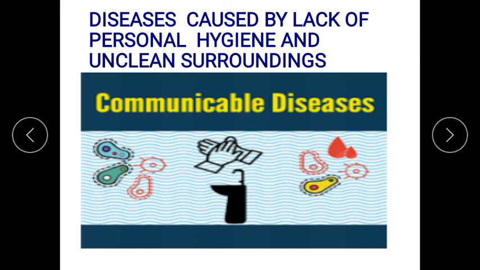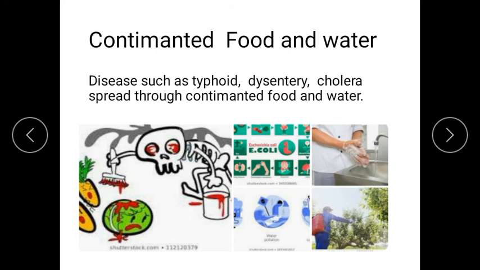That's why we say to boil the water for at least 20 minutes and drink filtered water. Heaps of waste and stagnant water serve as breeding ground for many insects such as flies and mosquitoes. Stagnant water means water which is collected in one place for many days, a breeding ground for many insects. So these give birth to many insects, mosquitoes, flies.